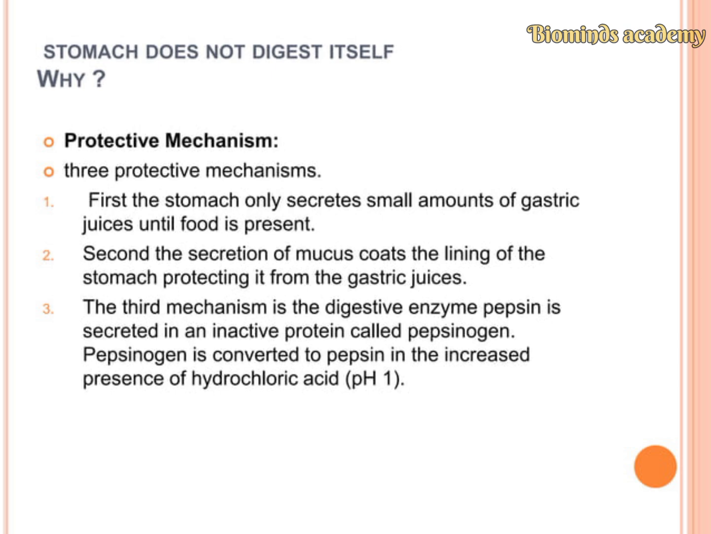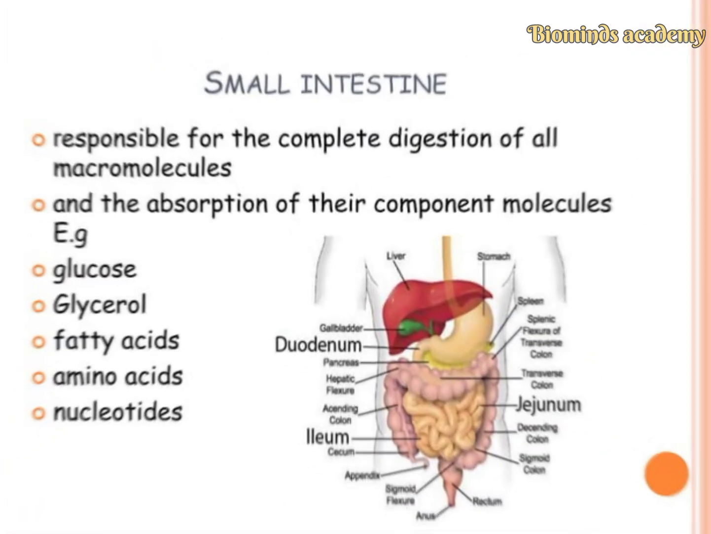And the third mechanism is the digestive enzymes. Pepsin is secreted in an inactive protein form called pepsinogen. So the pepsinogen is converted into pepsin in the increased presence of HCl.